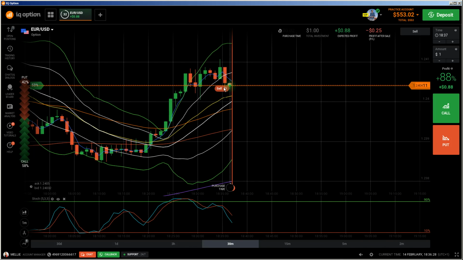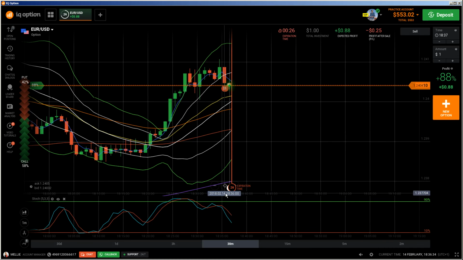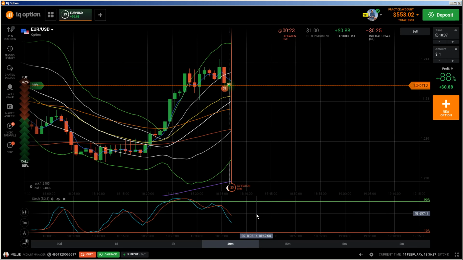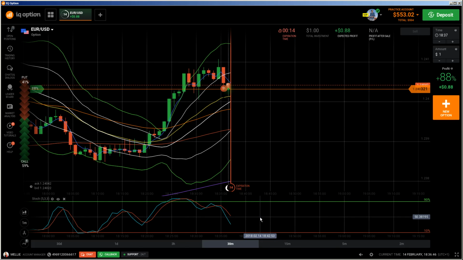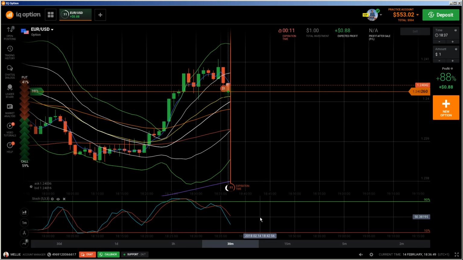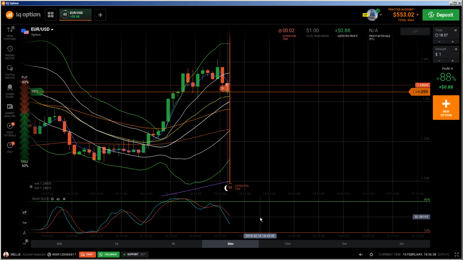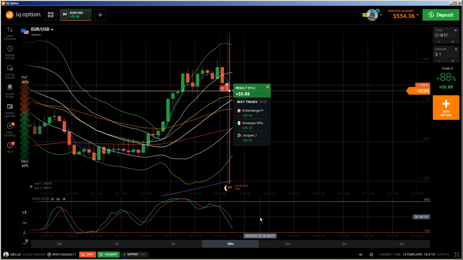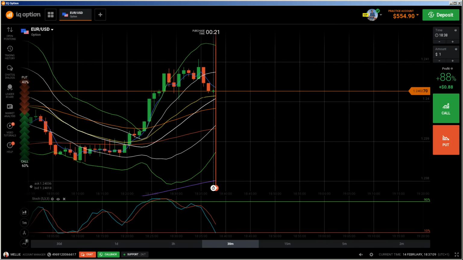It was better than what I expected, and that is the reason why I did a put. Both are heading down. That means that the price will go down, and we are here at the 50%. Here's 50%, and you see the fast one is already below the 50, and that means that the slow one will follow soon. So this is about the stochastic oscillator, everything I have to say about it. There's also divergence, hidden divergence and direct divergence, but this is not important for turbo trading, because they unfold over a longer time.